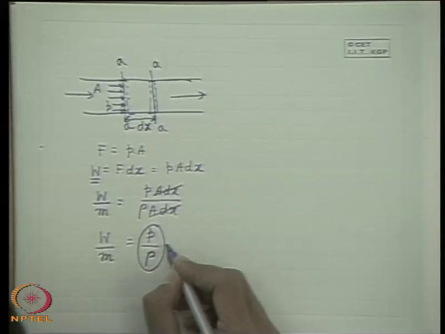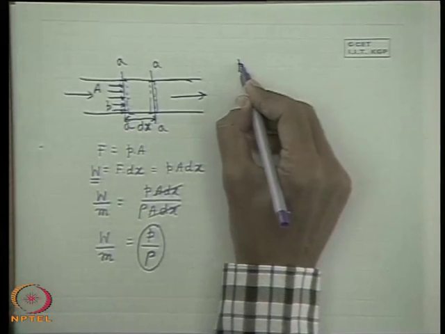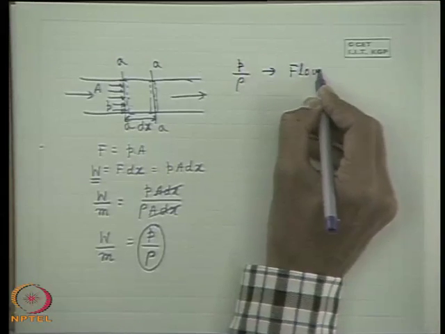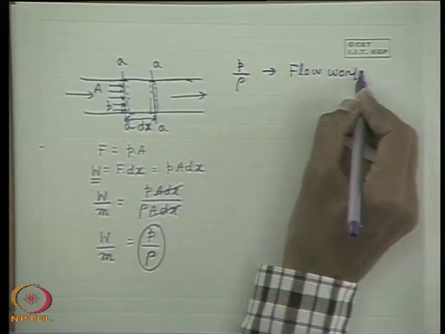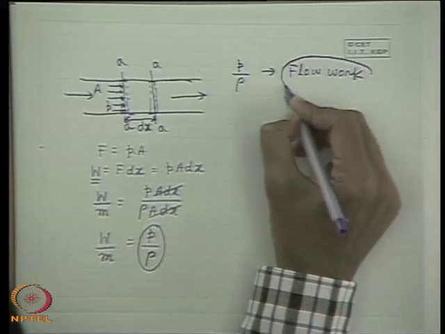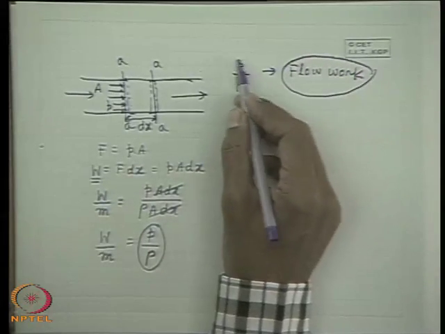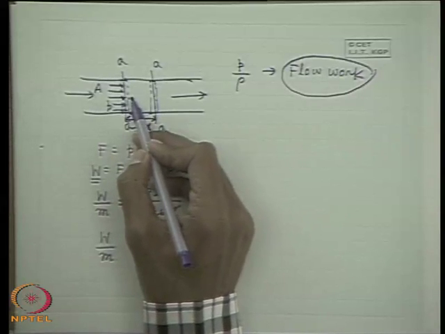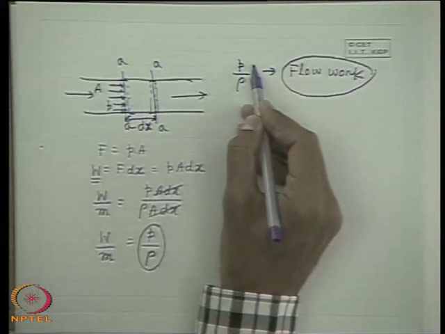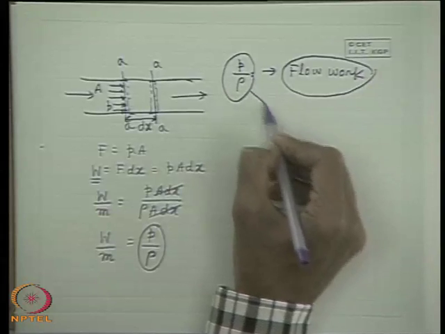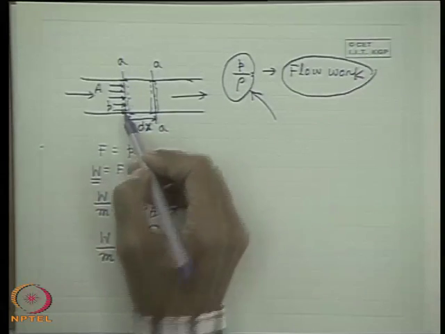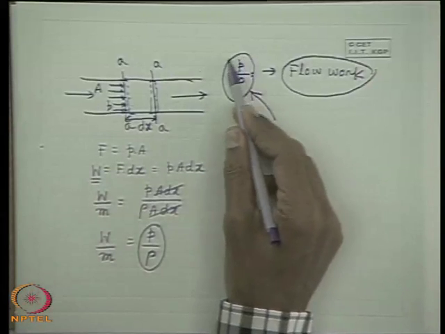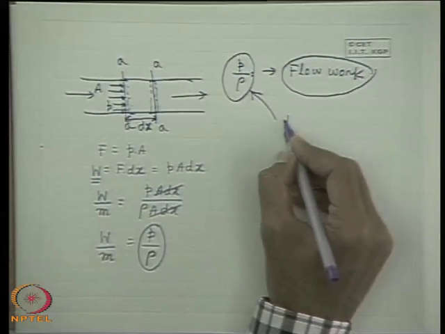So, this P by rho is known as the flow work. That means one layer has to do this work. We conceive this in terms of an energy in this way: by virtue of some energy, this layer is capable of doing work on its neighboring layer. So this amount can be thought of as an energy inherently stored in this layer because of the existing pressure P.